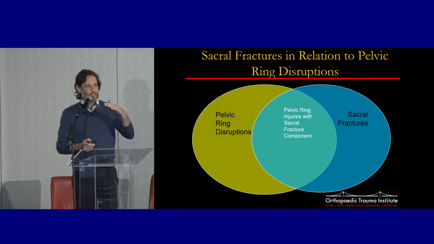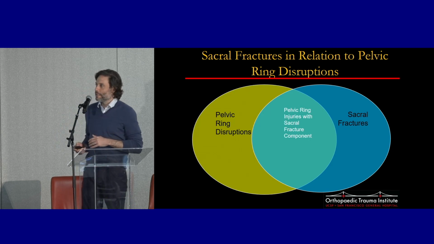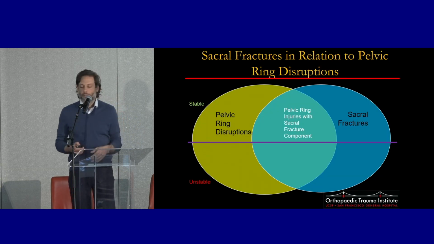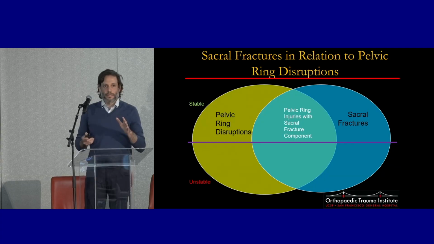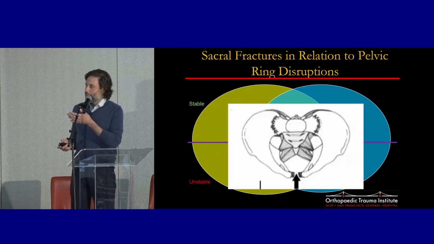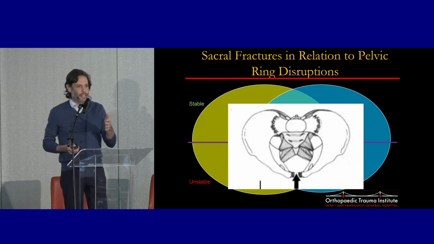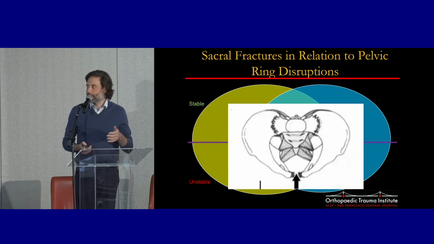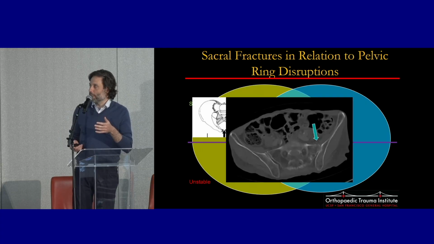And amongst these two, this Venn diagram, there are injuries that are stable and injuries that are unstable. Okay, and so we'll just go through a couple of examples. So this is an APC1 injury, just a sprain in the front. So this is a pelvic ring injury, but there is no fracture of the sacrum. And this is generally a stable-ish injury.